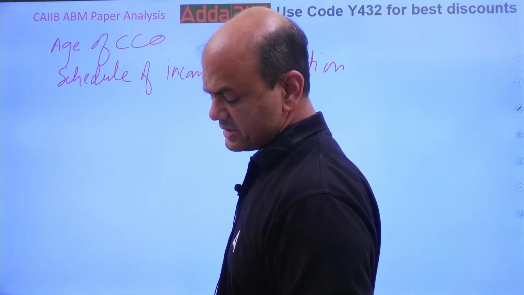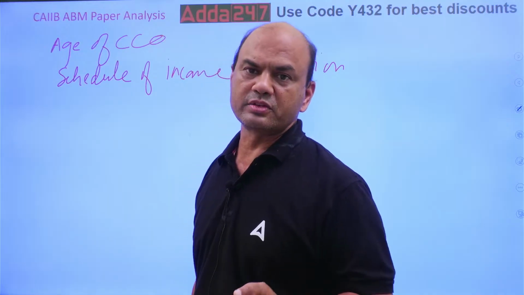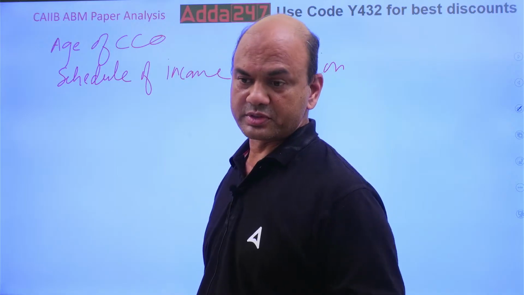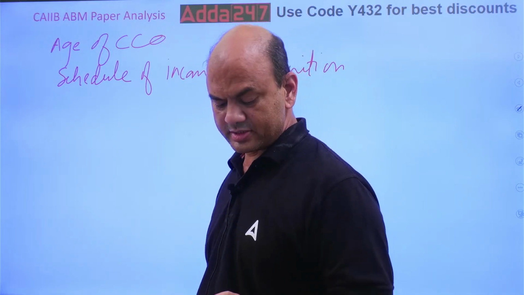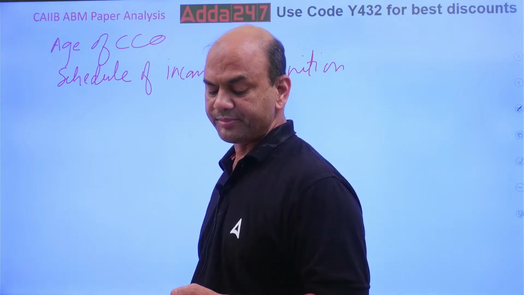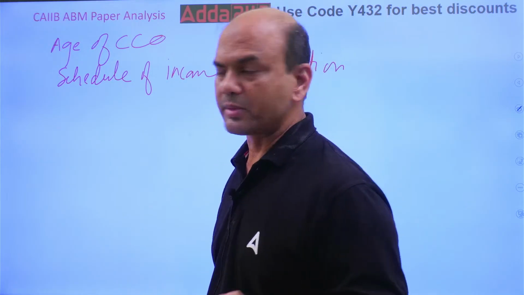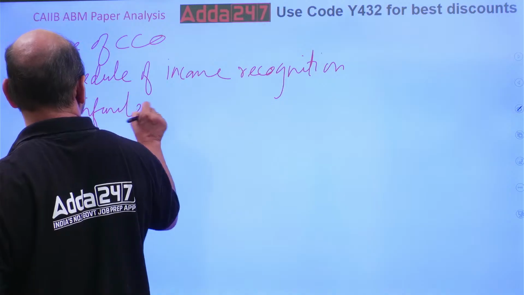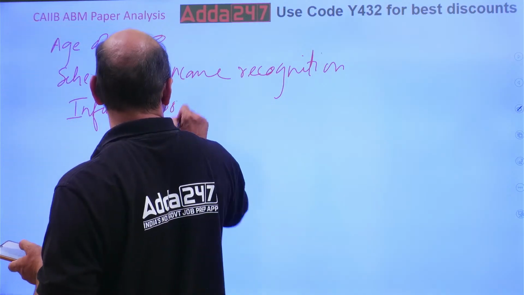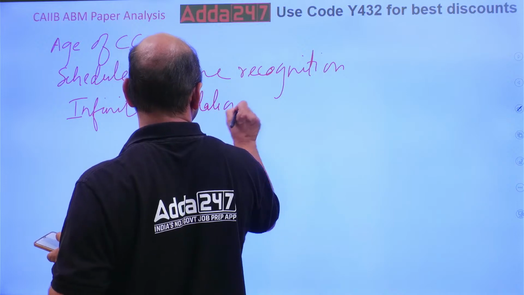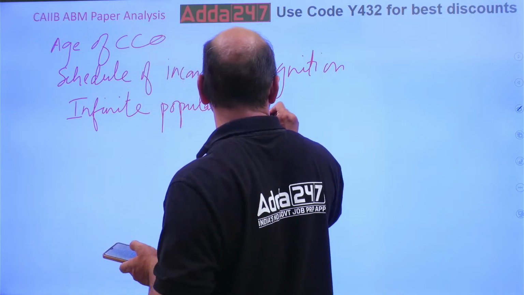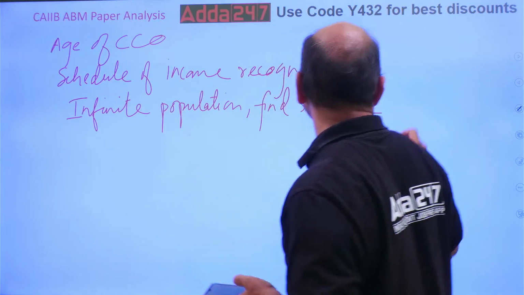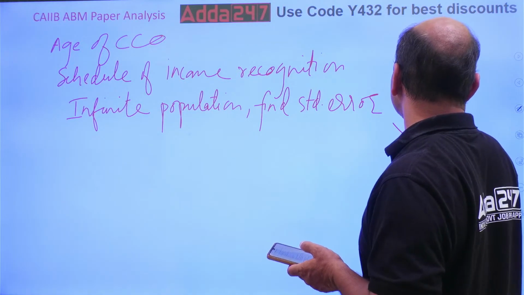Then time series, obviously. Somebody is giving me the topic, time series question was asked. Obviously, that is to be asked. What was the question? That is important. Time series, they had asked about the infinite population, find standard error. So it is psi upon root of n, where psi is